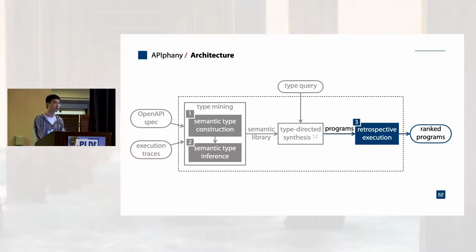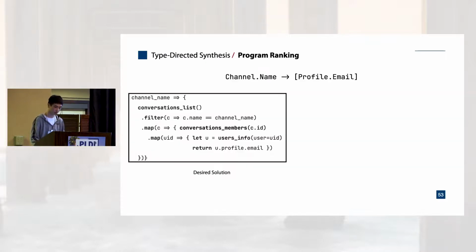The next challenge we're faced with is that the synthesizer produces hundreds of programs for a given type query. So we need to rank these programs in such a way that the user only needs to inspect a few top-ranked programs to hopefully find the program they are looking for. To implement such a ranking algorithm, we propose a new technique called retrospective execution. Let's see why ranking is difficult for REST APIs and how retrospective execution overcomes these difficulties.